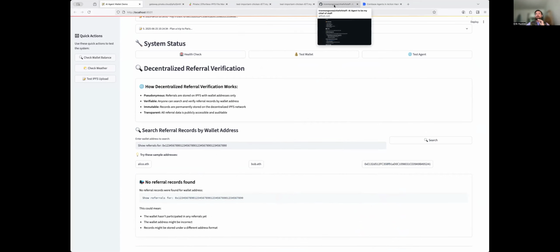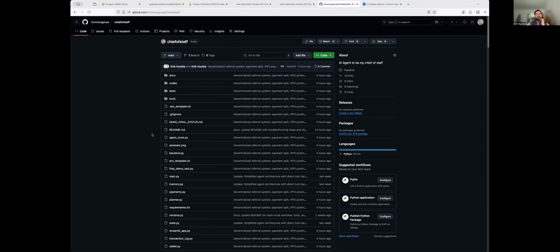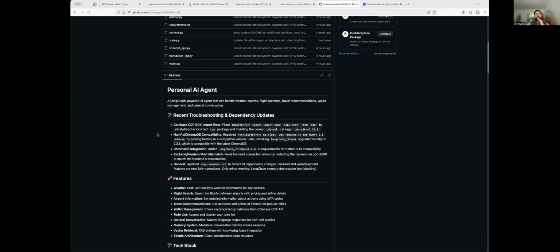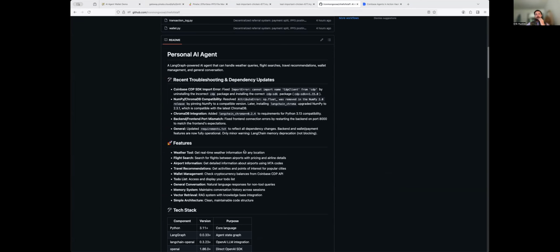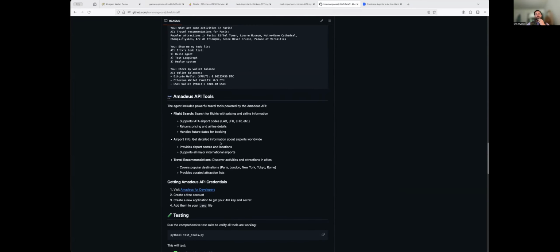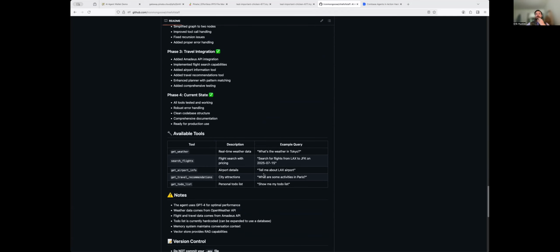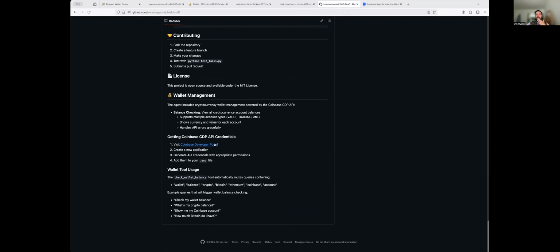Finally, I'm going to wrap things up here, but this is my GitHub repo, which is well organized. The README file has all the parts of this project. I actually used the Amadeus API for some of the travel components and then CDP. So that is it for my submission. Excited to see how this turns out. Had a lot of fun building this.